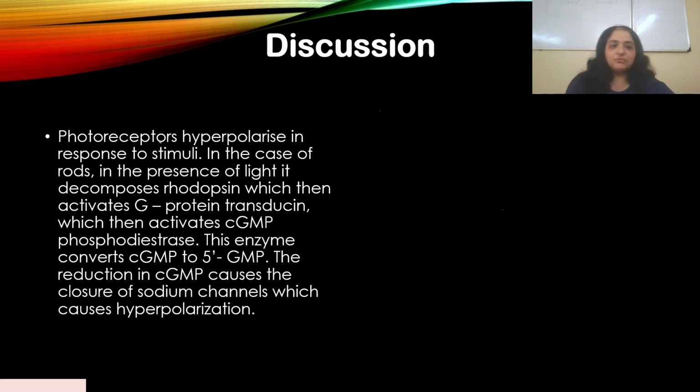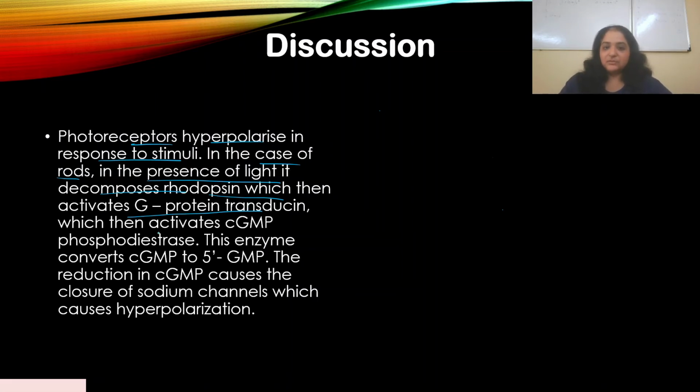Okay, now photoreceptors hyperpolarize in response to stimuli. Now how does that happen? In the case of rods, in the presence of light, it decomposes rhodopsin, which then we saw the decomposition of rhodopsin, right? Which finally forms meta-rhodopsin 2. Now that activates G protein transducin.